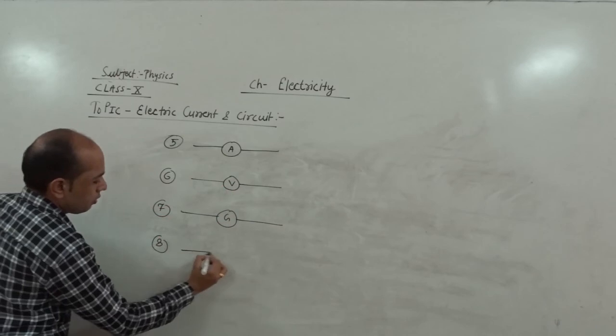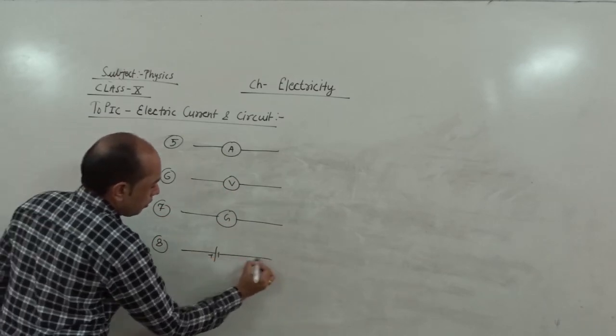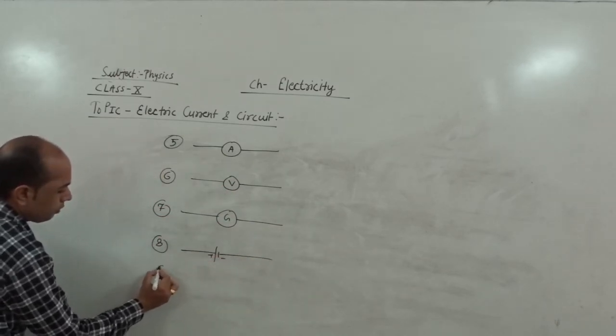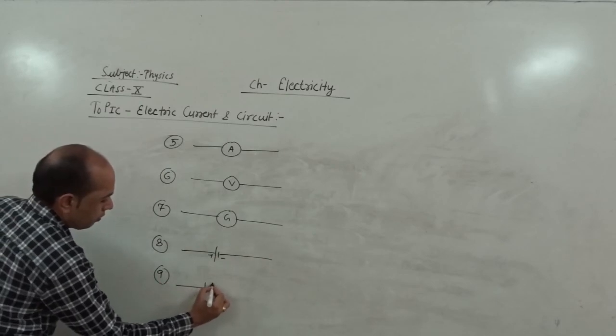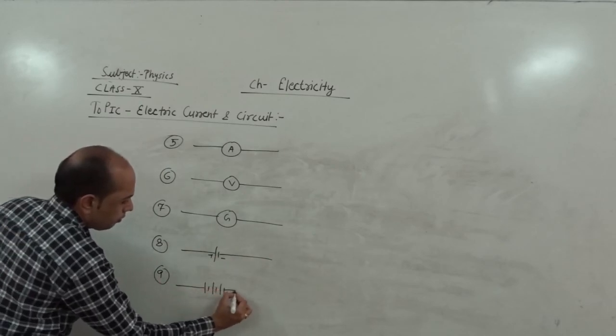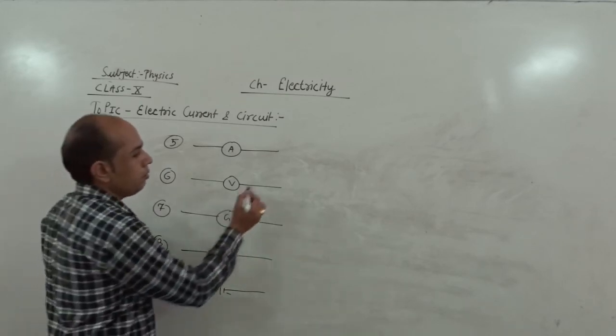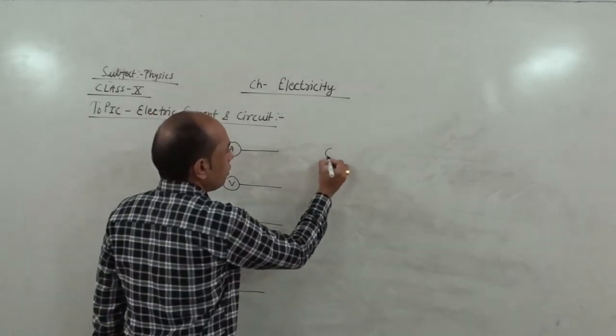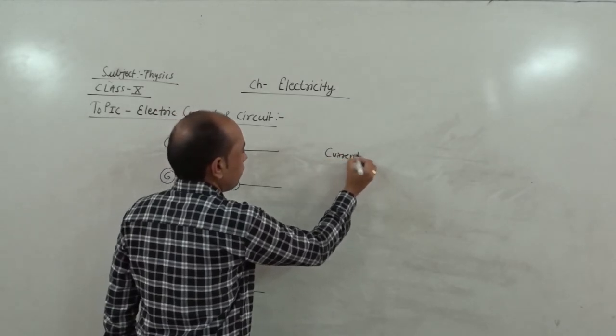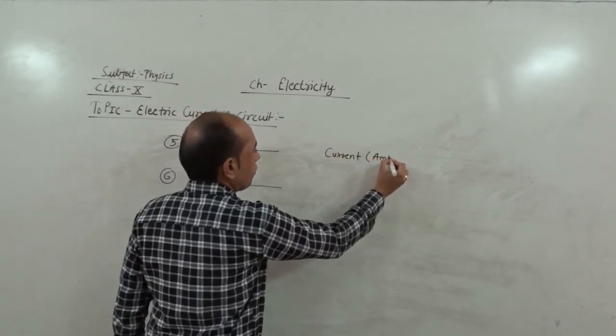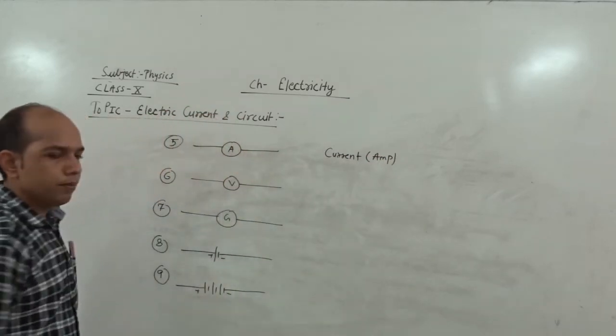Eighth one, cell. The ammeter measures the current in terms of ampere, and this is its circuit symbol.